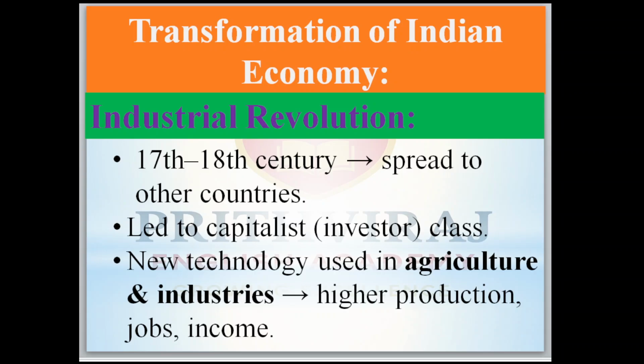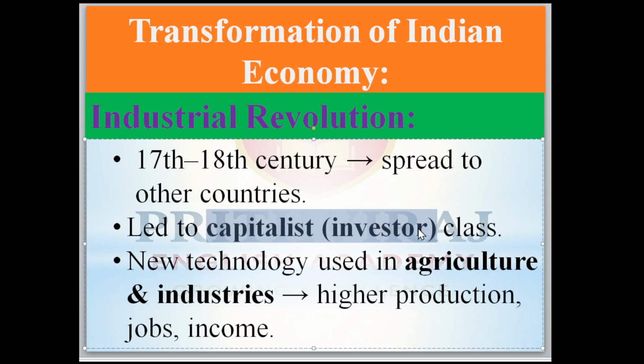The industrial revolution first took place in Europe, and afterwards, in the 17th and 18th centuries, it spread to other countries and led to the rise of capitalists. Capitalists means investors; people started investing. New technology was used in agriculture and industries, and this led to higher production, jobs and income.